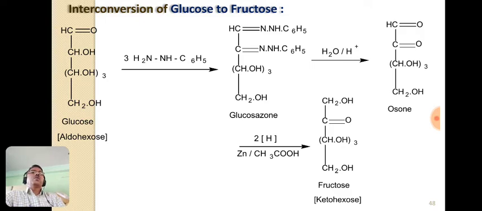So these are the three important steps involved in the interconversion of glucose to fructose.